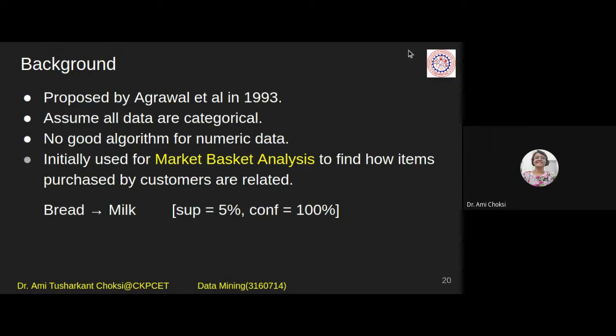Bread implies milk. If he buys bread, he will buy milk also. I can say that with some support and some confidence. Now, what is the support and confidence? We should have the formula for that, right?